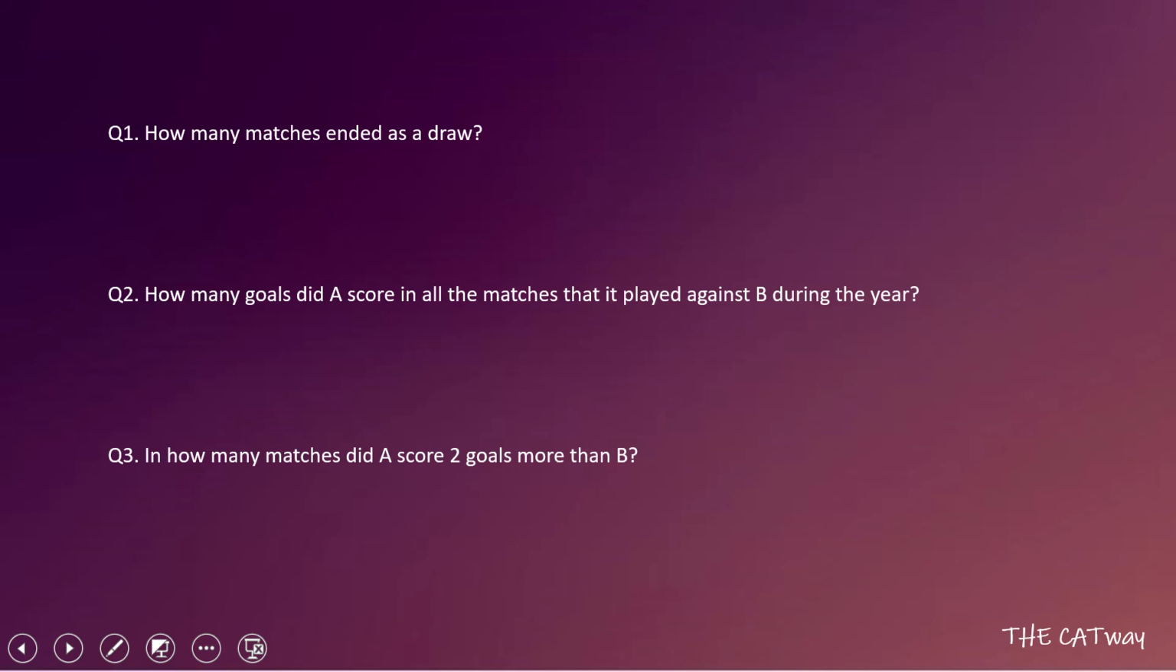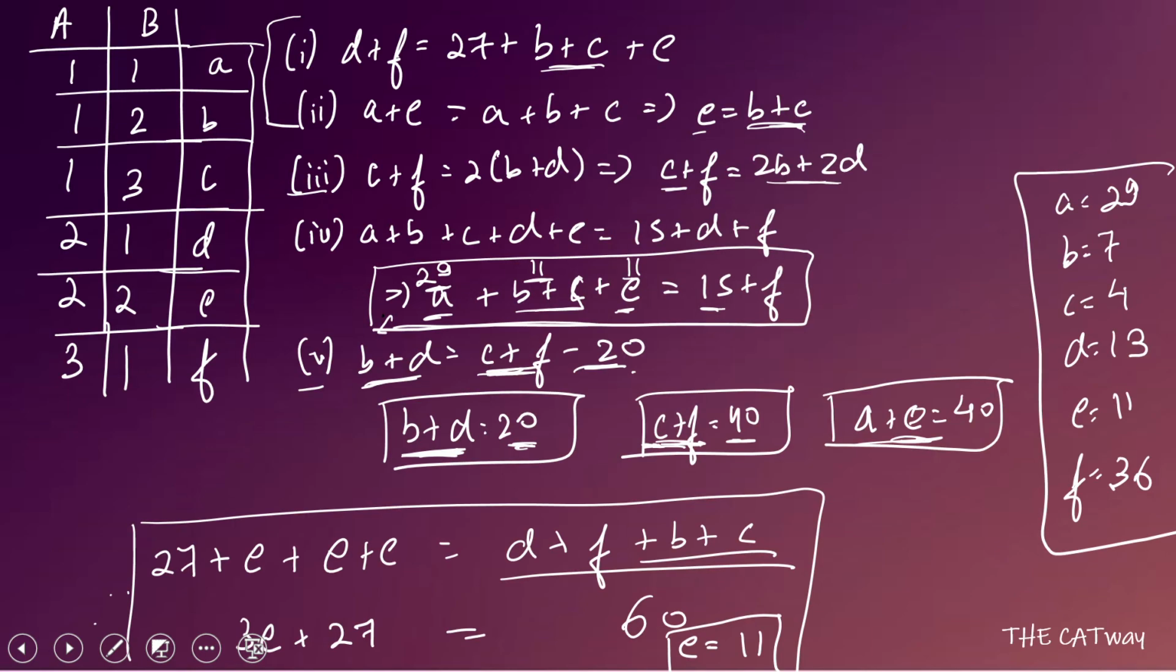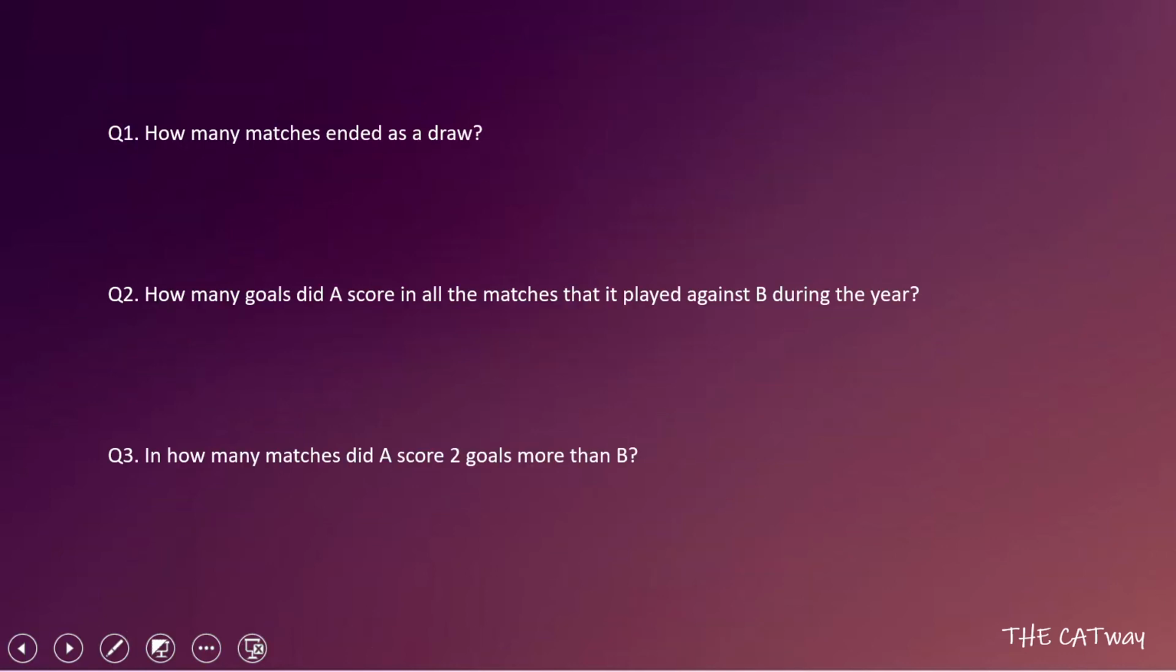How many matches ended as a draw? So the matches which are going to end as a draw is equal to a plus e. So let's calculate. A plus e is going to be equal to 40. So we have our answer 1 as 40. Move to question number 2.